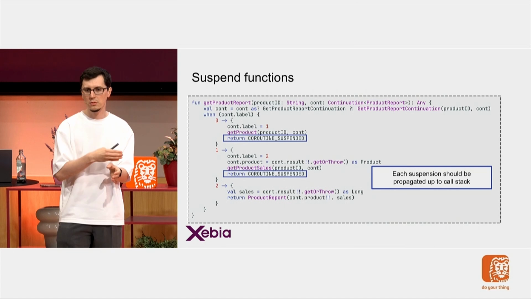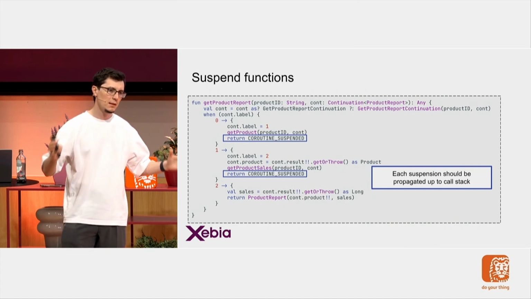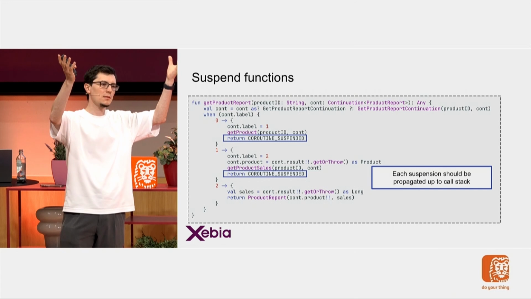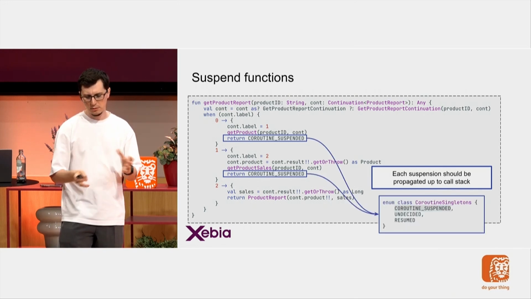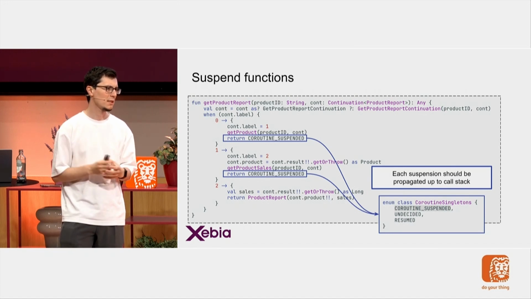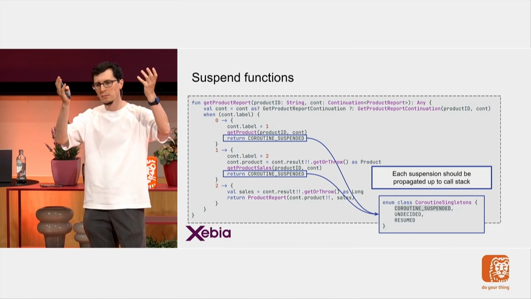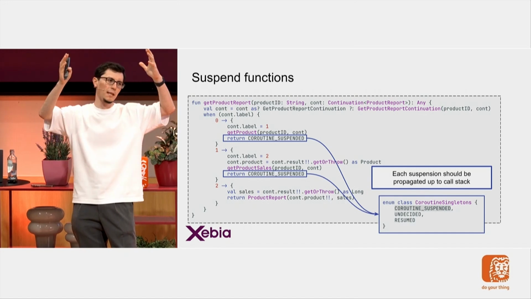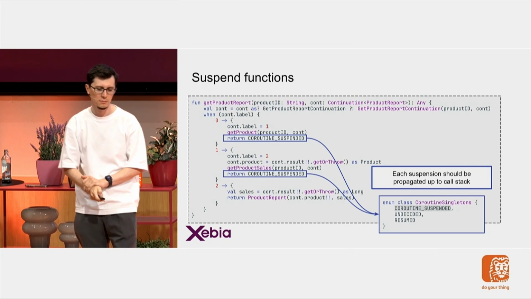So in the first two executions, my function returns a suspension signal up the call stack. And if you look at this, it's just an enum from the library, so it's not something very special. It's just an enum that is propagated all the way up, so everyone in the chain, also the coroutine machinery, knows that there's a suspension going on.